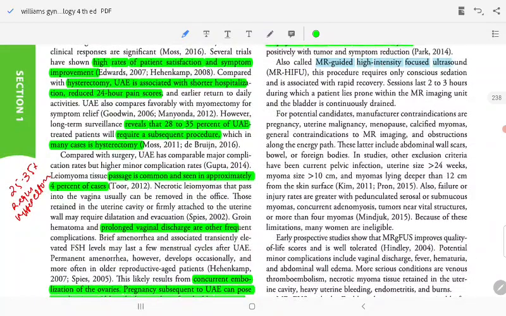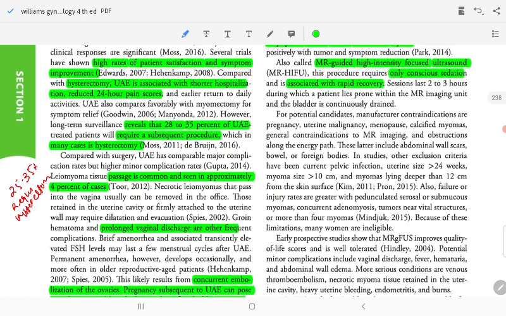MR-guided focused ultrasound requires only conscious sedation with rapid recovery. A session lasts 2 to 3 hours, during which the patient lies prone within the MR imaging unit. Contraindications include pregnancy, uterine malignancy, menopause, calcified myoma, and general contraindications to MR imaging.